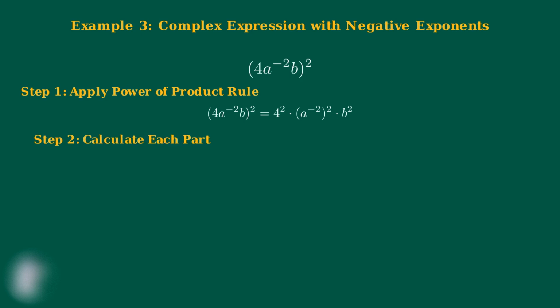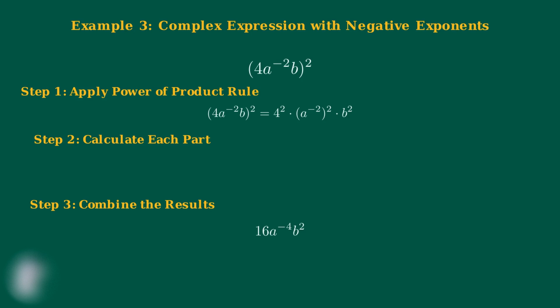Now let's calculate each part separately. This will help us see exactly what's happening with each component. 4 squared equals 16. That's straightforward. For a to the negative 2 squared, we use the power of a power rule. We multiply the exponents. Negative 2 times 2 equals negative 4. So this becomes a to the negative 4. And b squared simply remains b squared. Combining our results, we get 16a to the negative 4b squared.